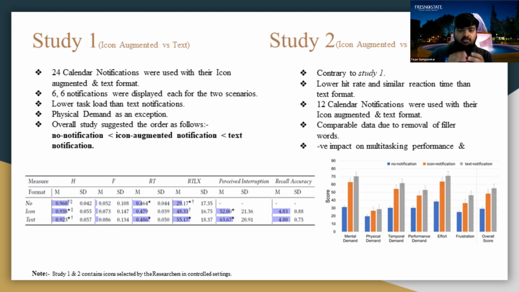Study 3 did the same as study 2. In the icon augmented notifications, the notification icons were selected by the users, not the researchers. But in study 2, it was the opposite.